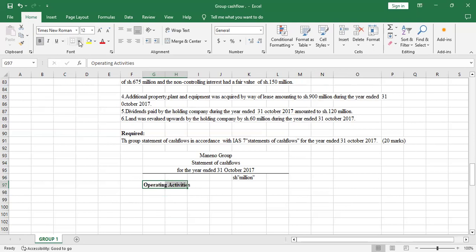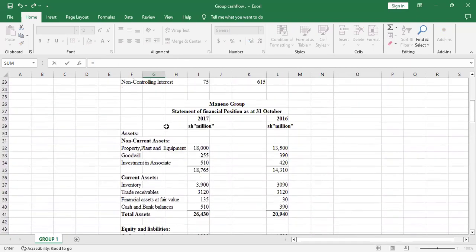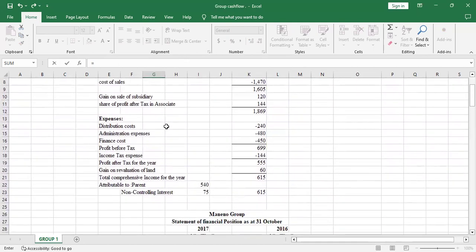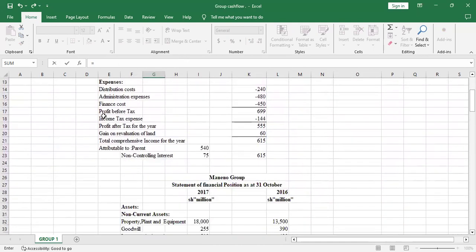So I'll bold that, then create the bottom border. And we start with the profit before tax. So I'll go to the statement of comprehensive income for the year ended 31st October 2017 to check the profit before tax, because this is what we start with.